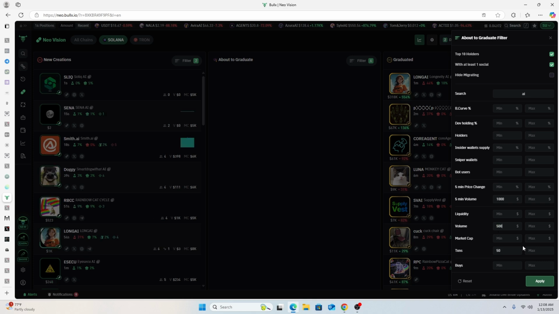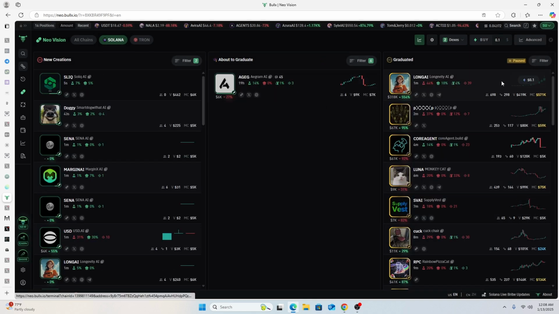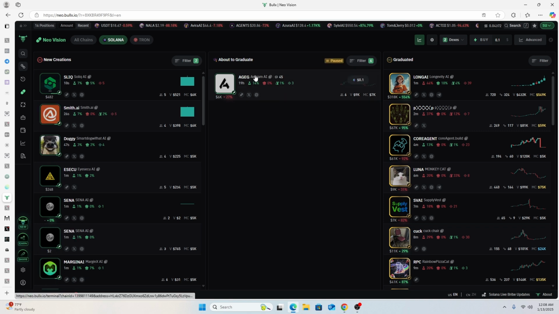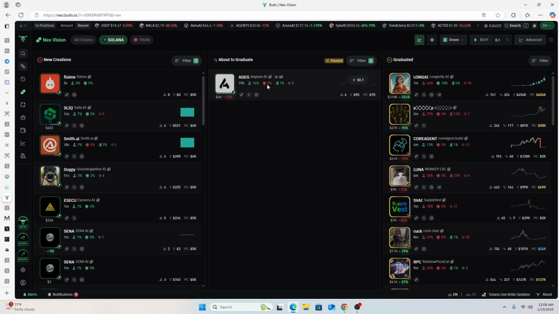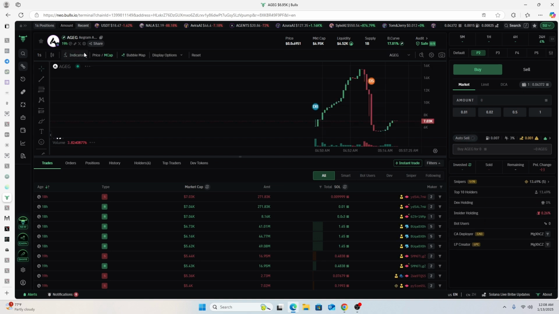Let's change this. The reaction is instantaneous. Again, I would use that search filter AI. Now we are brought with this. So dev has sold on this one. You see dev 0%, insider 1%. This looks good superficially, but this will allow me now to do more due diligence. So for this one, considering dev has sold, it doesn't look good, especially with the AI niche.